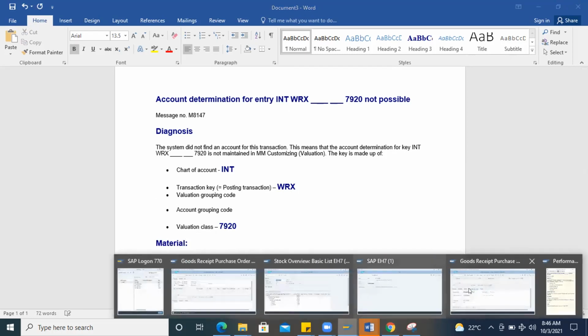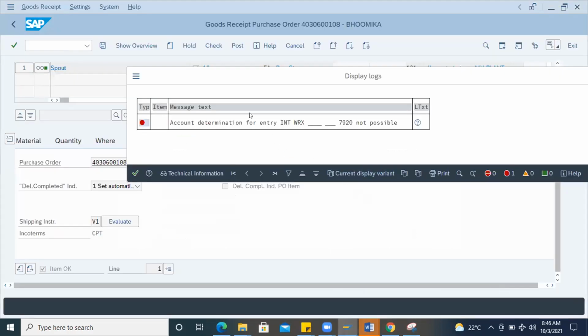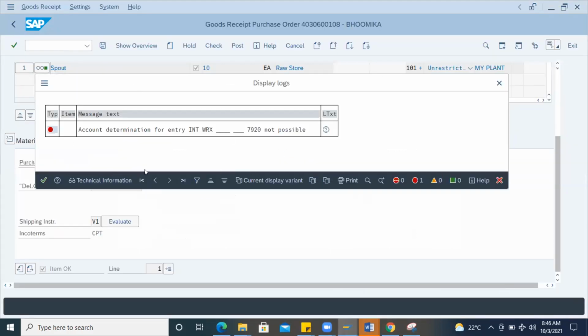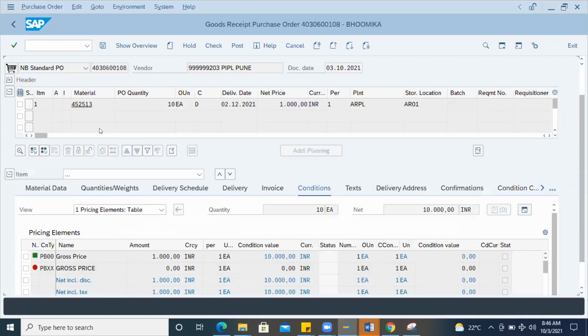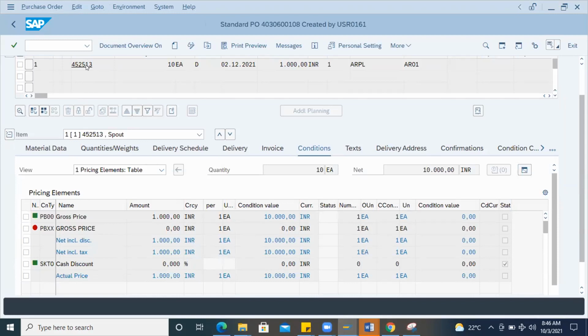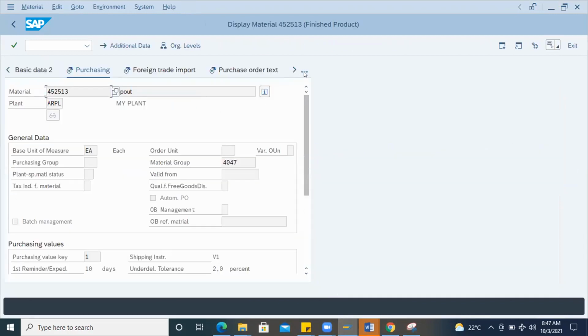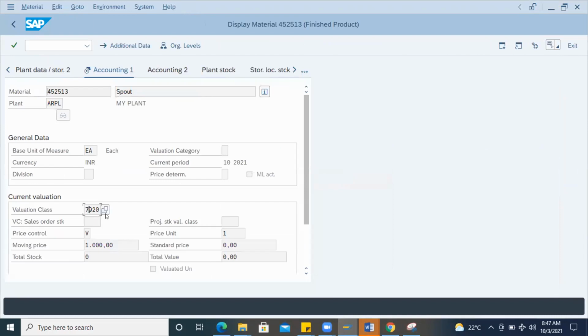Everything I'll explain in the SAP screen. Instead of going directly and solving this easily by maintaining the GL account, you will not understand much about that. So what I'll do, I'll just open the purchase order. From here I'll display, and I'll go to the material master, and I'll go to the accounting view. In the accounting view you can see the valuation class is 7920.